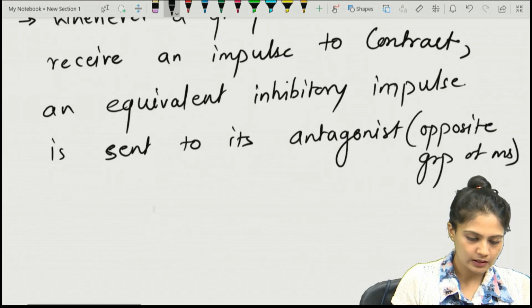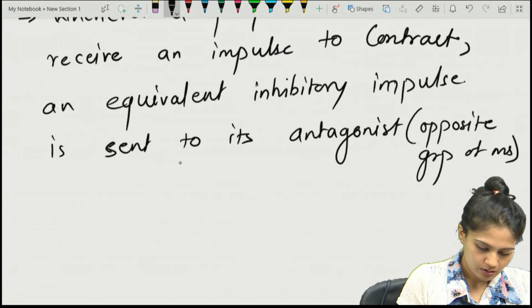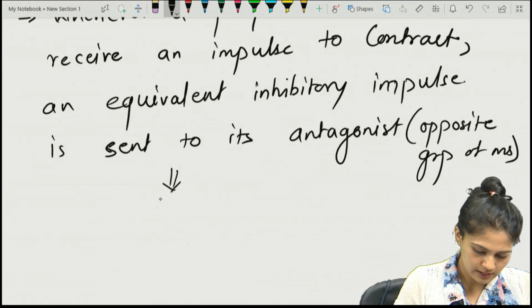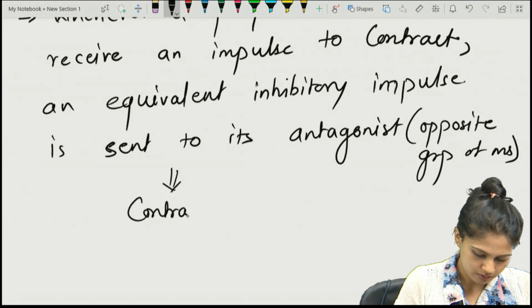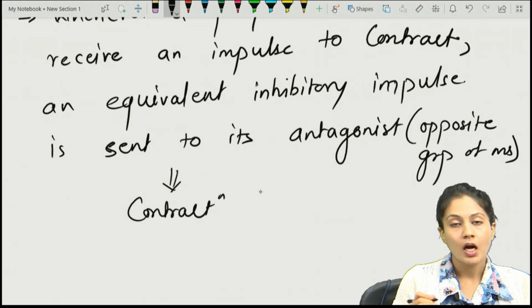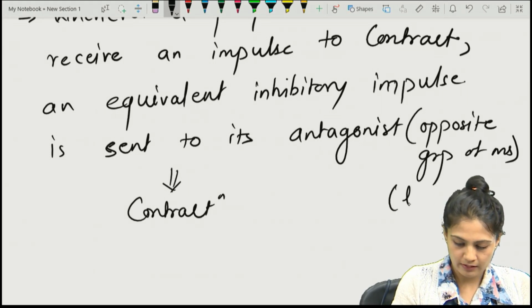That's how the contraction of that particular muscle will take place, and in the opposite group of muscle the lengthening will be there.